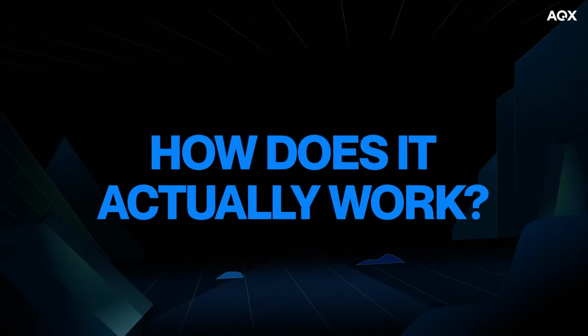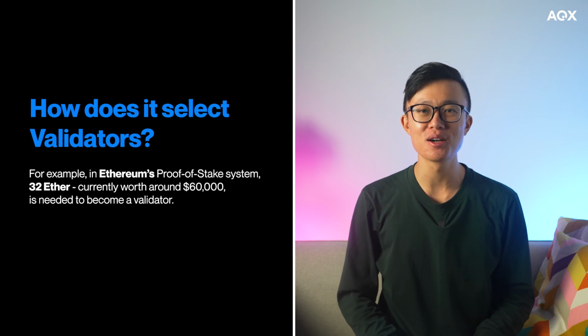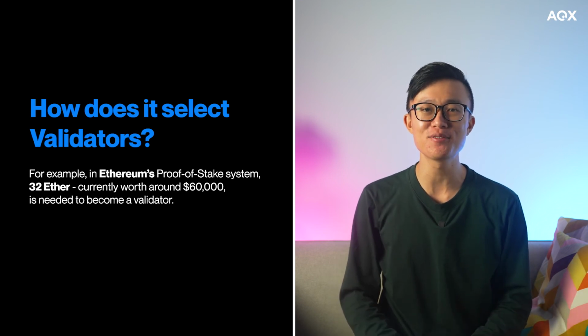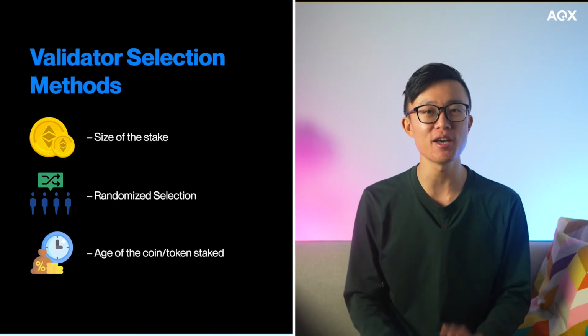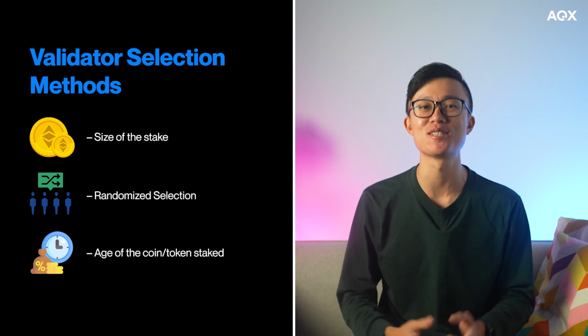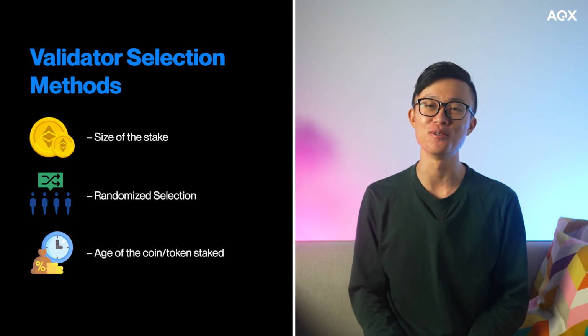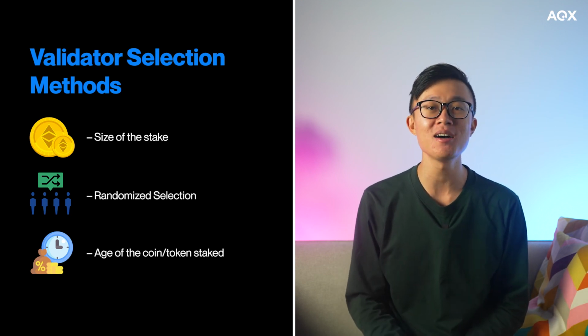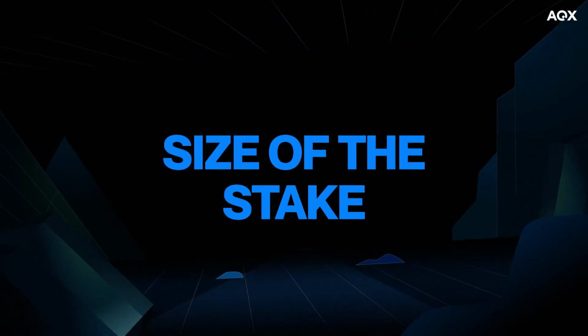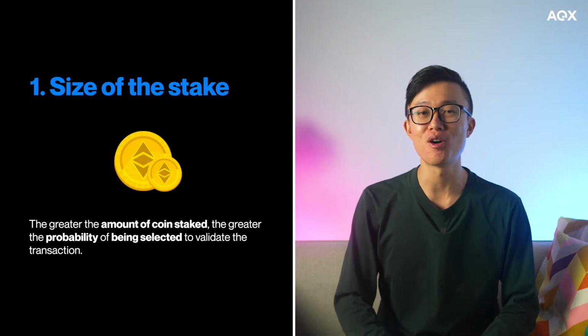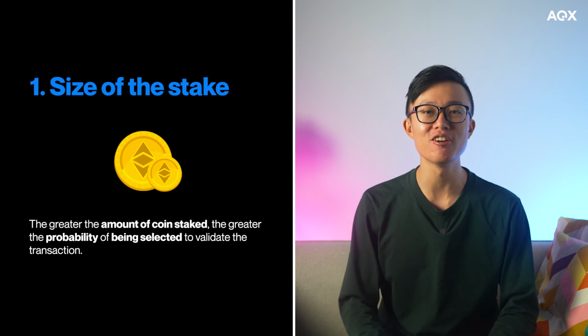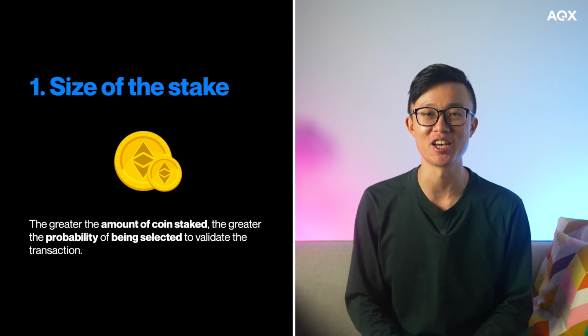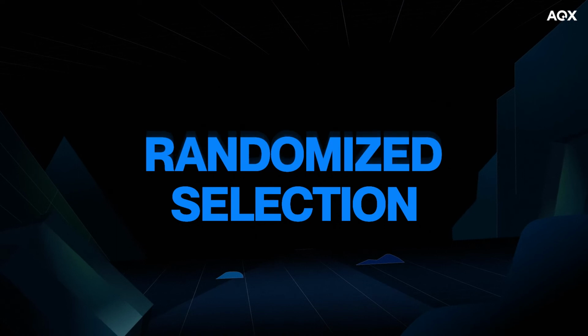Which begs the question, how does it actually work? To become a validator on the network, one needs to invest and stake the native coin on the blockchain. After staking the coin, the individual or organization joins an activation queue. The POS algorithm uses one of several methods to select validators in the activation queue. Some of the more popular methods are size of the stake. In this method, the greater the amount of coins staked, the greater the probability of being selected to validate the transaction. Next, we have randomized selection.